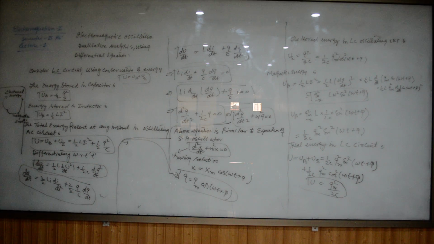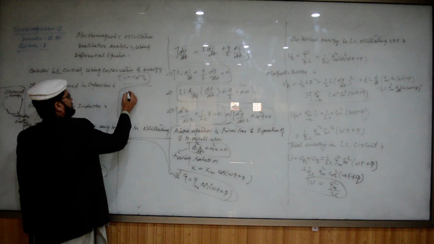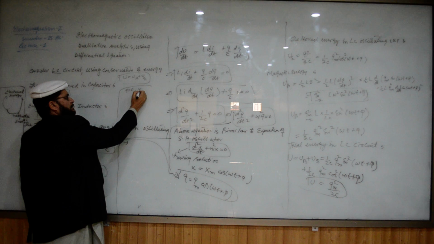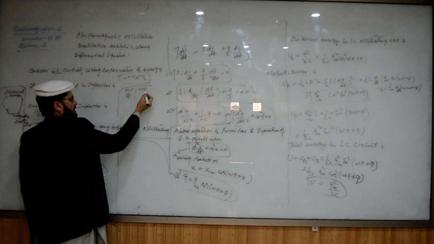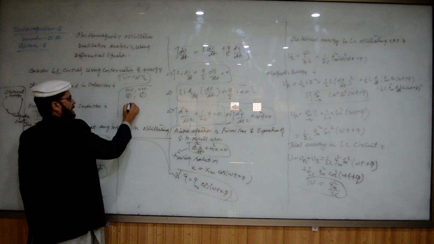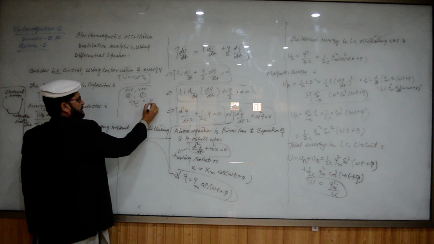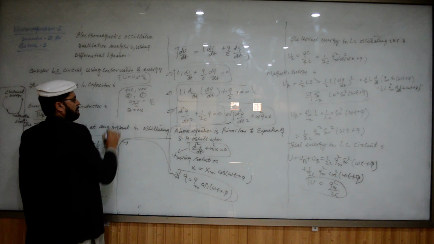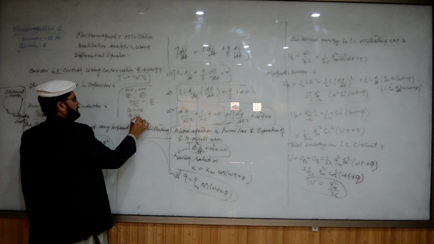The energy stored in the capacitor is UE equal to Q square divided by C. How does this come about? For example, at the time when Q was 0 on the capacitor, V was 0 on the capacitor. When it gets maximum Q, a potential V develops. So the average potential is 0 plus V divided by 2, that is V by 2. You have the equation Q is equal to CV, but in this case, it is CV by 2.